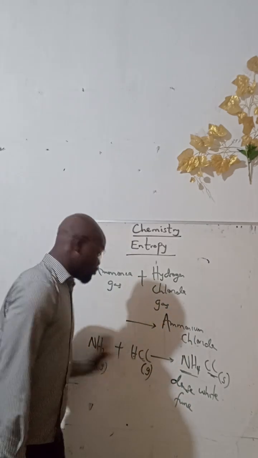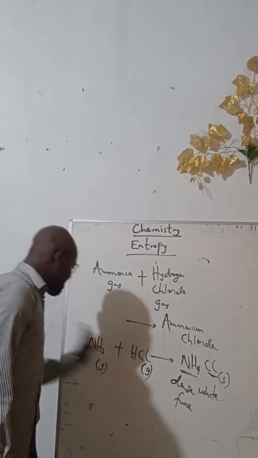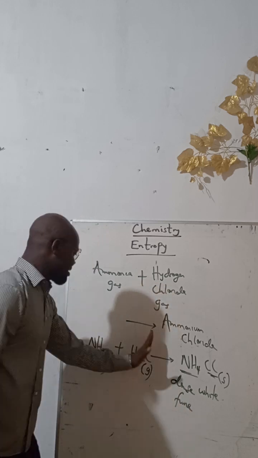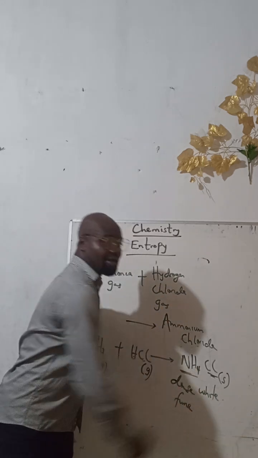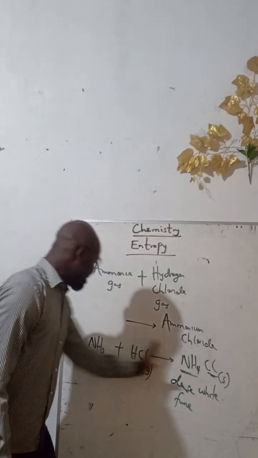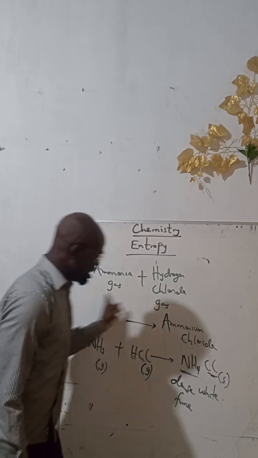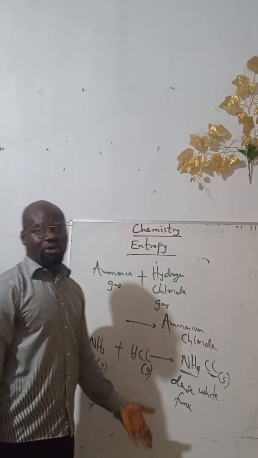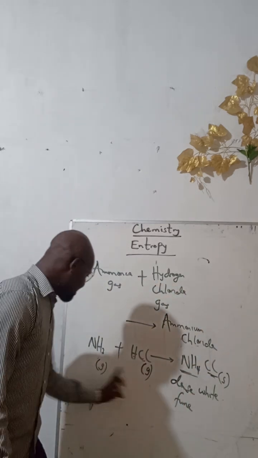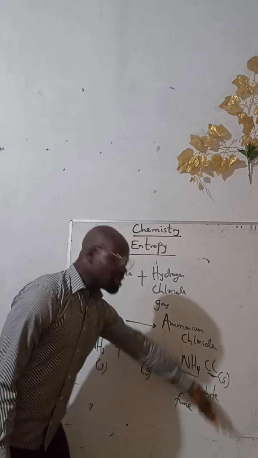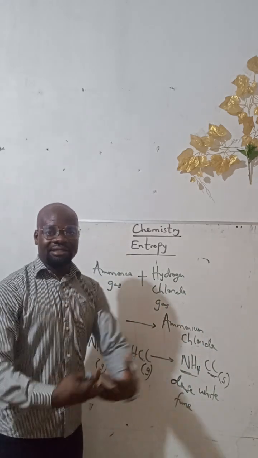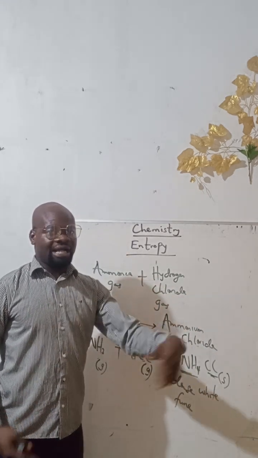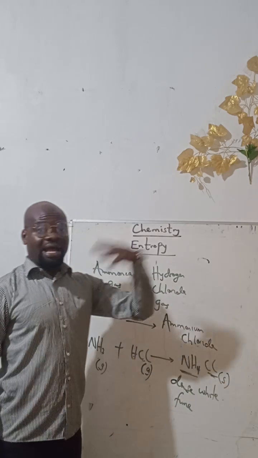Now if the question asks you, what is the change in entropy here? This is the chemical reaction. This is the left hand side, this is the right hand side. This is the reactant side, this is the product side. So what happens here? The reactant side are gases. It has changed to solid. So tell me, what is the entropy change? From gas to solid. That means the entropy has decreased. Don't forget that solid has the lowest entropy, while gas has the highest entropy.